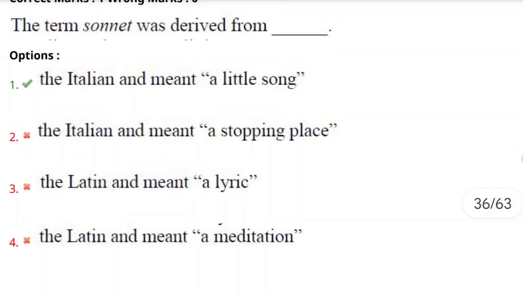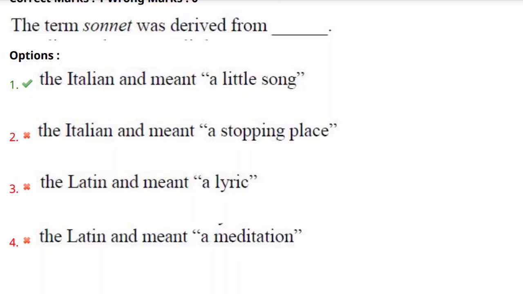58th question. The sonnet was derived from. Yes, what does it mean by sonnet? Sonnet is nothing but a 14 lines poem, and here we have various options. The Italian and meant a little song. Yes, sonnets were the Italian forms and they were derived from Italy. The Italian and meant a little song. Yes, it is true about the sonnets. Sonnets were derived from the Italian language, and which means a little song.